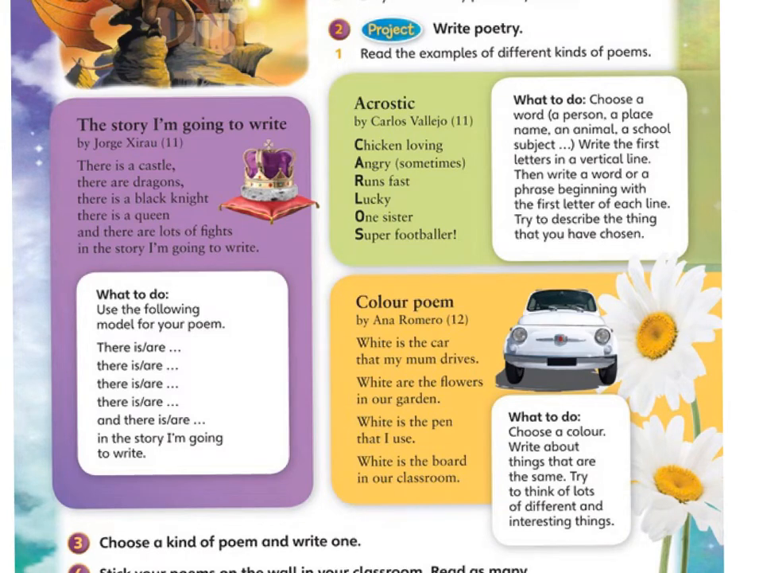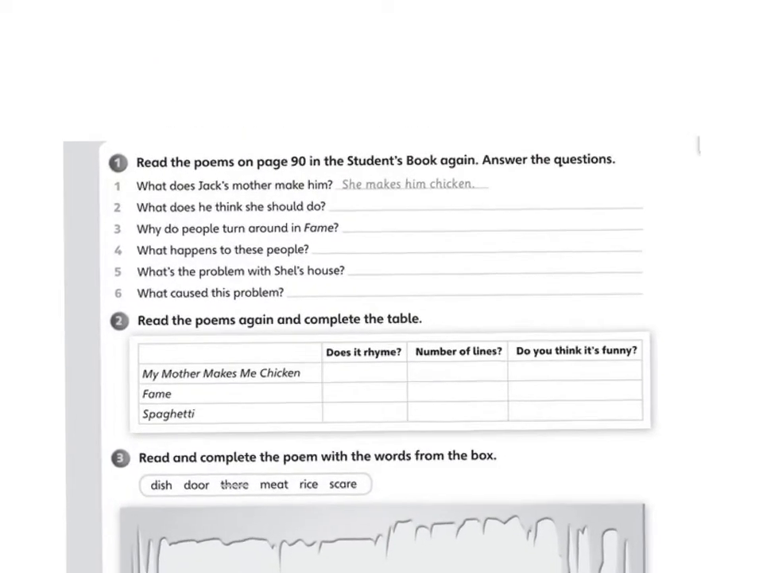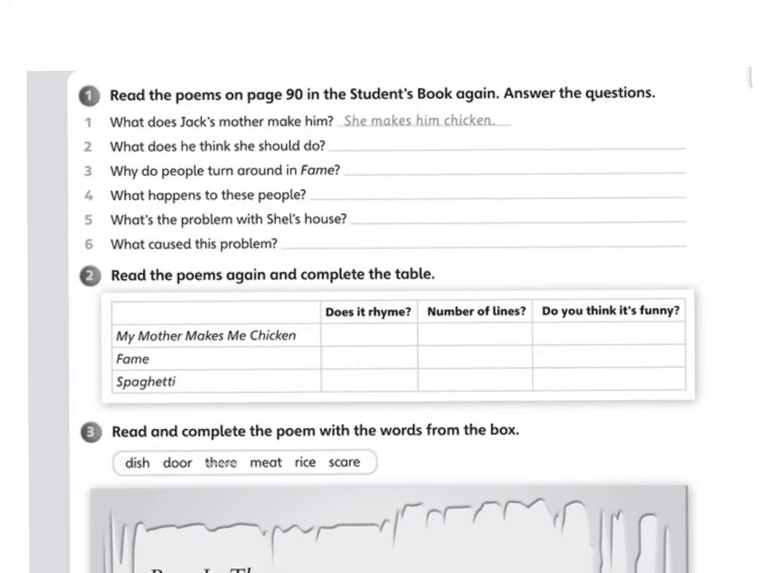Now, let's open the workbook in the same two pages. At page 90 in the workbook, number 1 says, read the poems on page 90 in the student's book. Again, what poems are those? The ones that we have just read, the one of spaghetti, the one of fame, and the other one that was about my mother makes me chicken. Exactly the ones that are listed here. And you're going to read them and understand them, and you're going to write the answers to these questions.